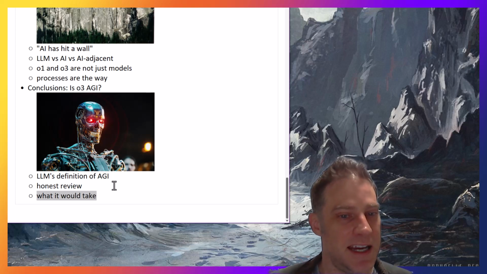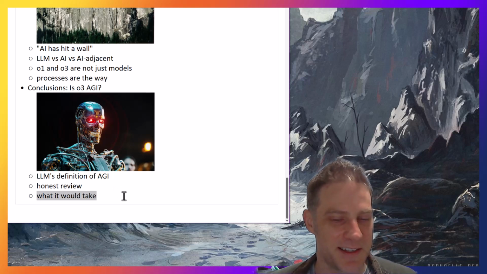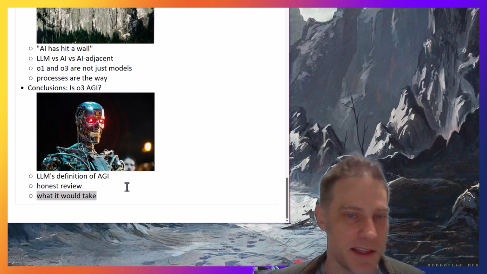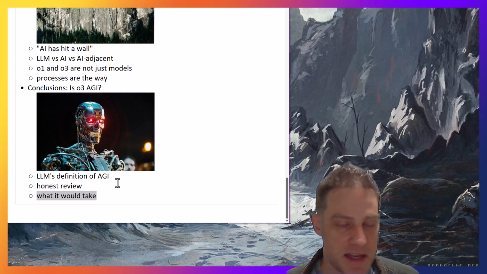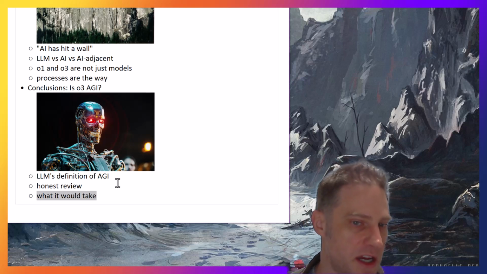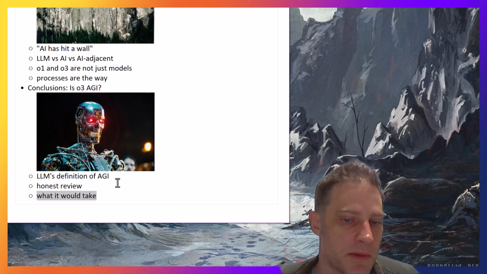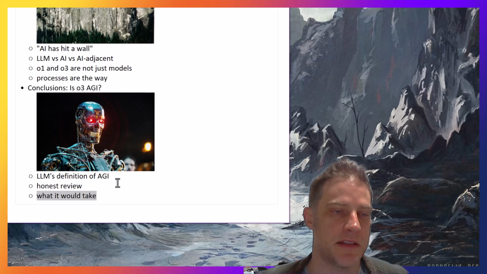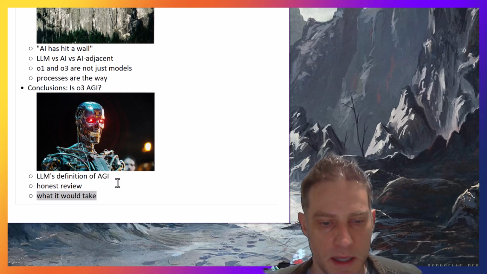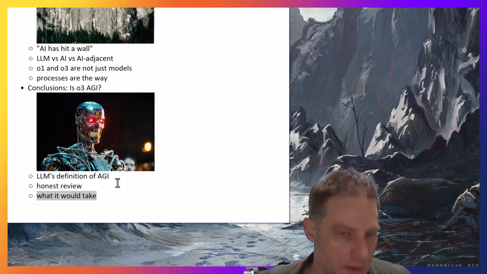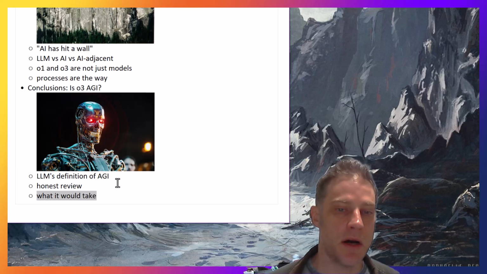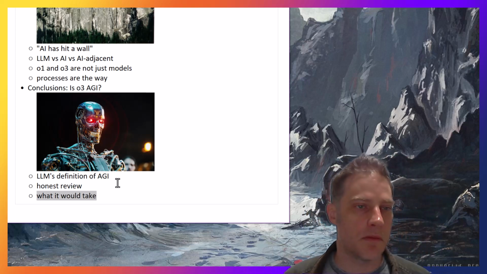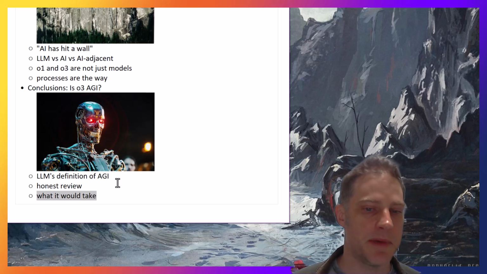So I know it's exciting, and maybe there's a lot of people out there. I think it probably gets more clicks to say AGI is here, because AGI is very interesting, and people have been saying we're really close to AGI since ChatGPT came out, and then it's going to accelerate. I think this is a nice step in the right direction, and I'm happy to see the process go beyond the model, focusing less on the model and more on other aspects of using the model. And I think that's the right way to go. And there's a lot of work in that domain that needs to happen before we hit AGI.